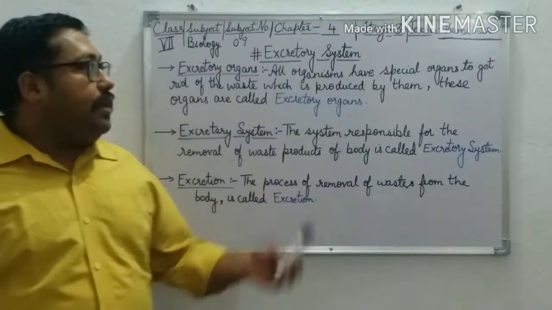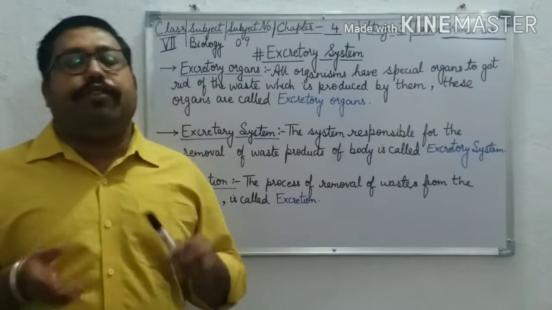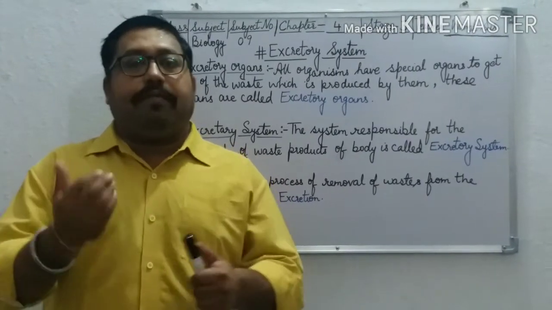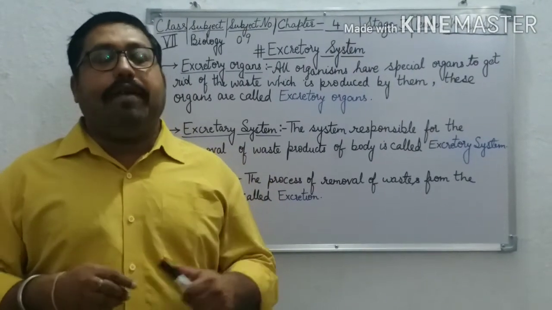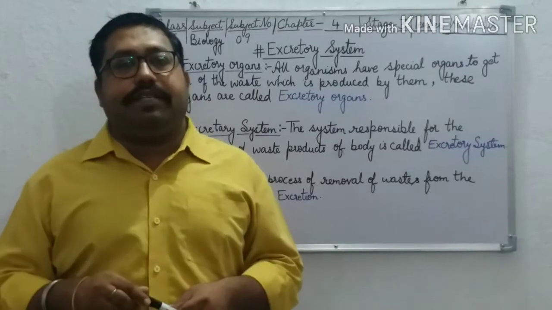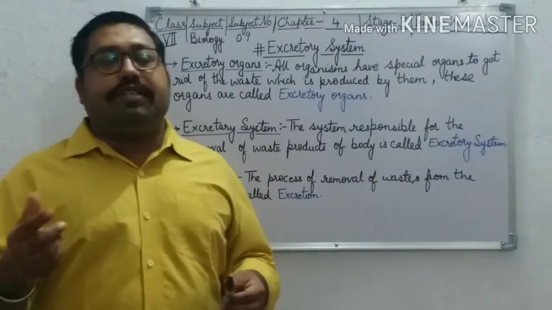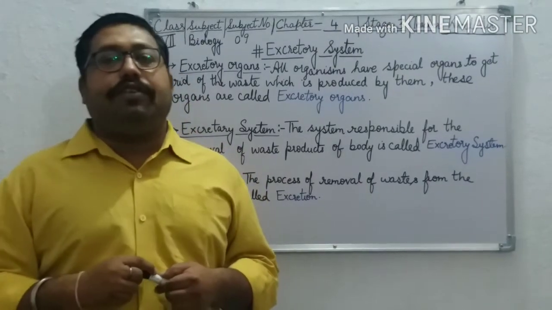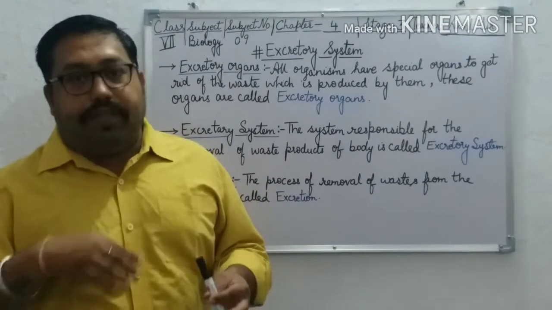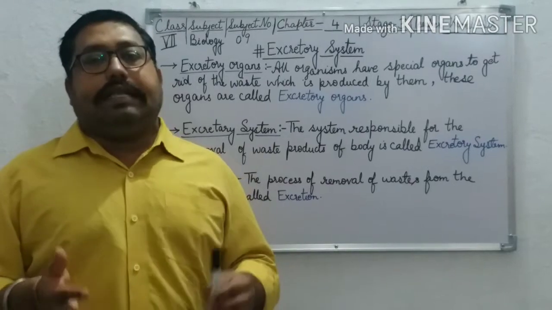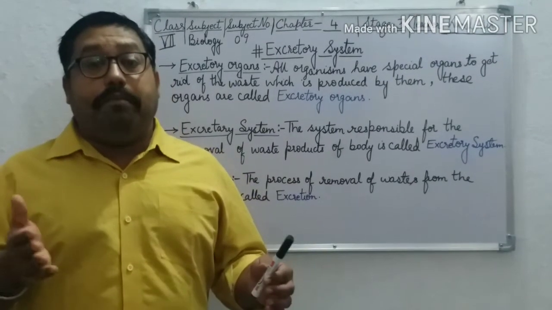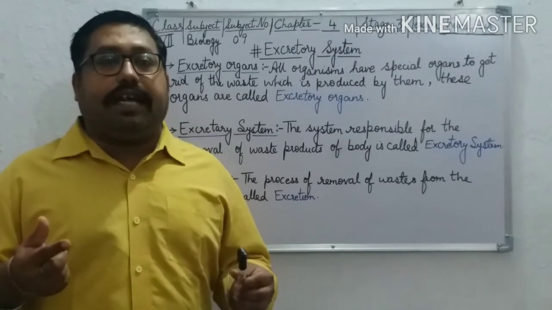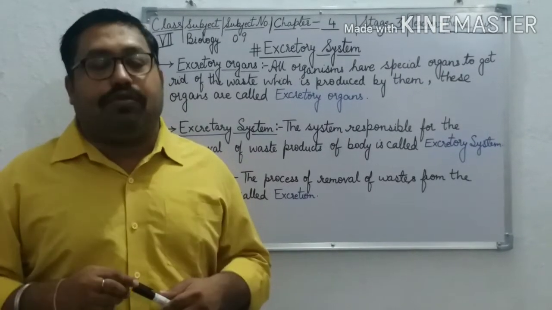So let us start with our first topic of chapter 4, human body. When we do our daily work, many metabolic reactions take place, and because of these metabolic reactions, waste is produced inside our body. And these waste materials, if they don't get removed or if they accumulate inside our body, can be toxic or maybe poisonous for our body. And if they continue to accumulate inside our body, we may die also.